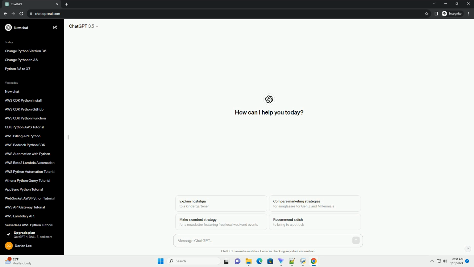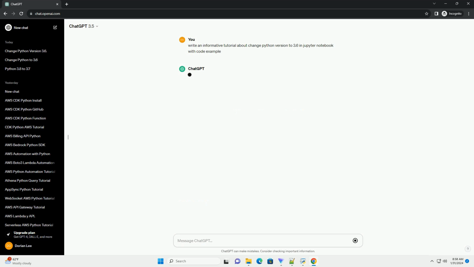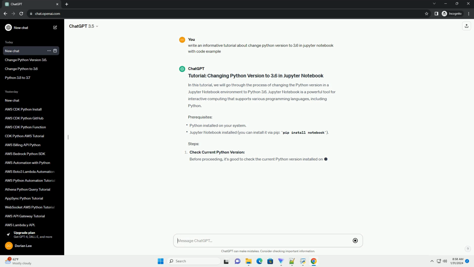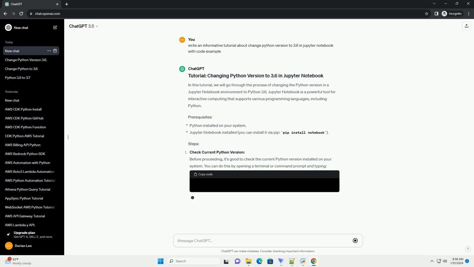Changing the Python version in Jupyter Notebook involves using virtual environments and the IPython kernel. In this tutorial, I'll guide you through the process of setting up a virtual environment and configuring a Jupyter Notebook to use Python 3.6. If you don't have Python 3.6 installed on your system, you can download and install it from the official Python website,